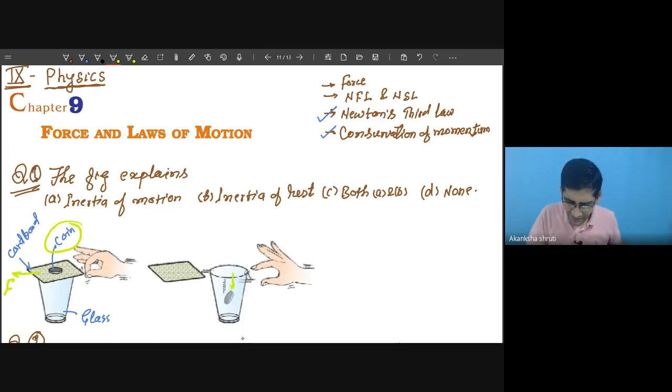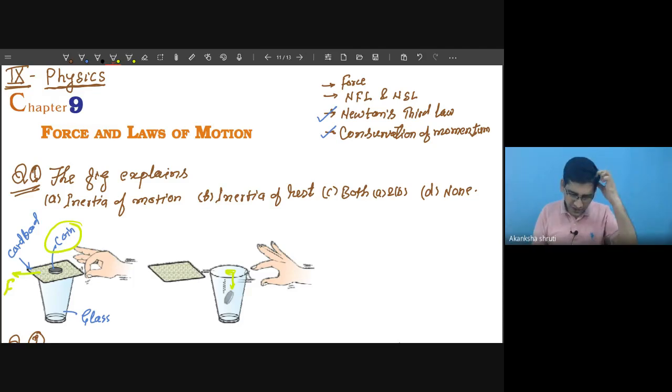So this way this coin has the tendency to remain at rest. Because of that, the coin will try to remain at its earlier position, means above the glass. But now when the cardboard is removed, because of gravity, the cardboard is not there, and now the coin is free to fall downward.